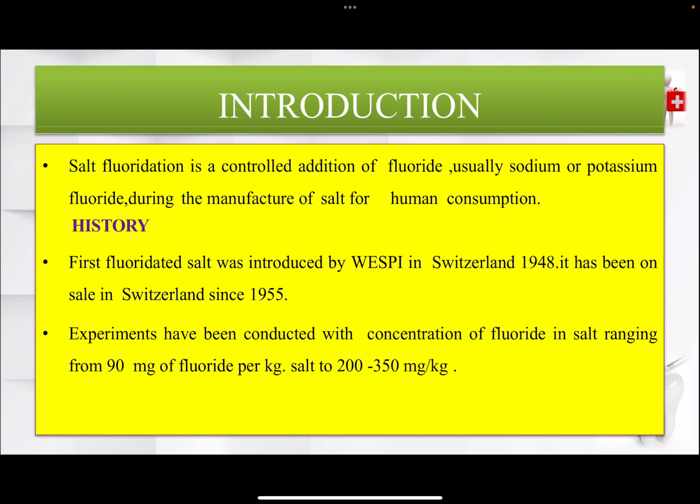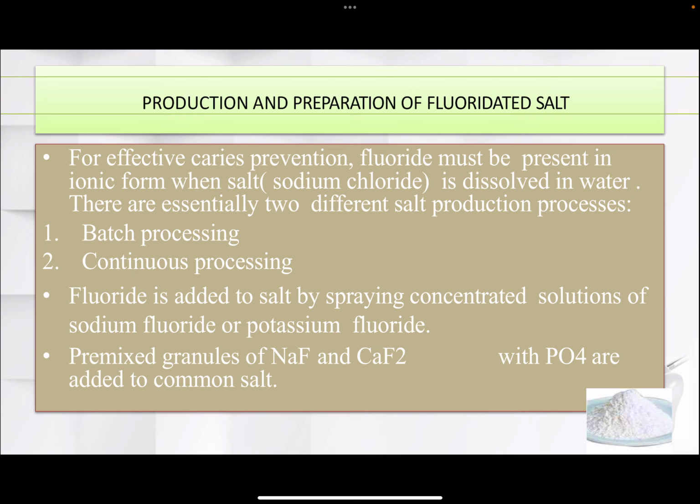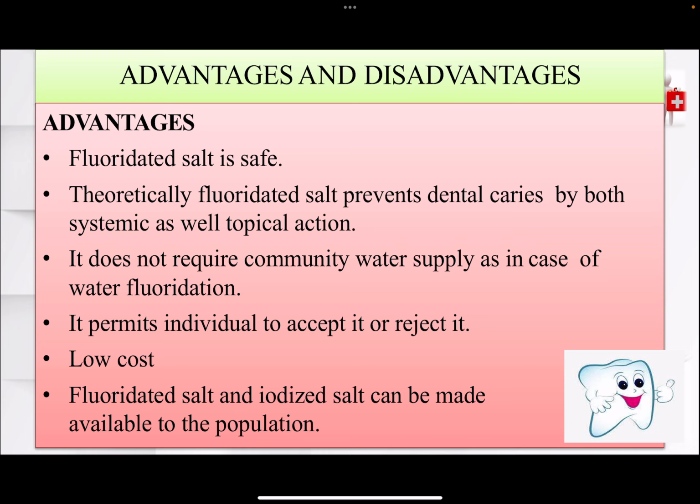Coming to salt, the salt production is controlled addition of fluoride, usually sodium or potassium fluoride, during the manufacture of salt for human consumption. First fluoride salt was introduced by Vespa in Switzerland, and it has been on sale in Switzerland since 1955. Salt production is another, like iodized salt, we can make it available. Batch processing and continuous processing are the two processes of salt fluoridation.